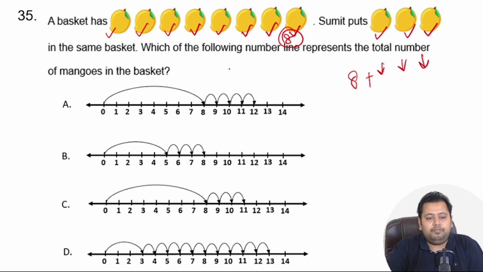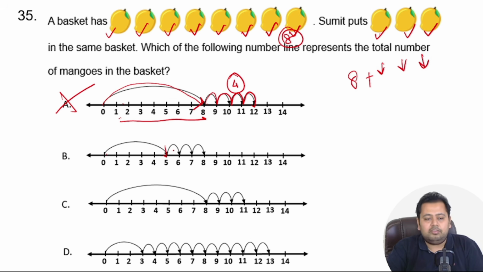If you see, the first one shows 8 mangoes, so there were already 8 mangoes in the basket. And then it shows 1, 2, 3, and 4. So this shows that 4 mangoes were put in. Is it 4? No, it's 3. So option A cannot be the answer. Option B shows there are 5 mangoes initially, which is wrong, right? There were 8 mangoes initially. So option B cannot be the answer.